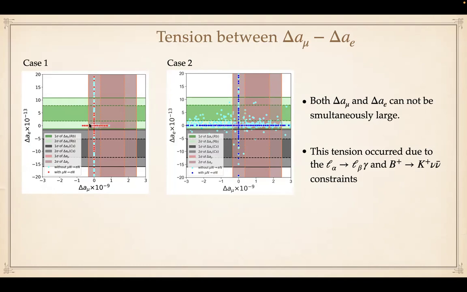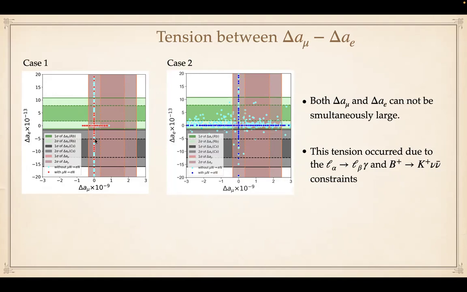And if you have a large value of delta a, then delta mu is close to zero. This tension occurred due to the constraints from radiative charged lepton flavor violating decays like mu to e gamma, tau to mu gamma, tau to e gamma, and the B plus to K plus nu nu bar constraint.